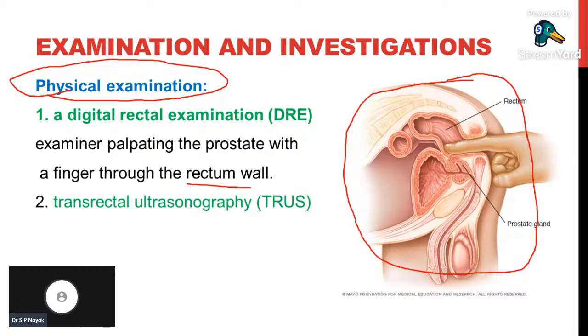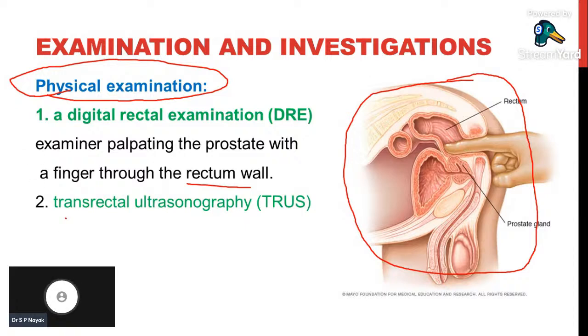If the prostate gland size is increased, we can easily find that patient is having tenderness or elevated or increased prostate gland size. So this is one simple procedure. The examiner will understand how to perform the test and how to identify if patient has benign prostatic hyperplasia.